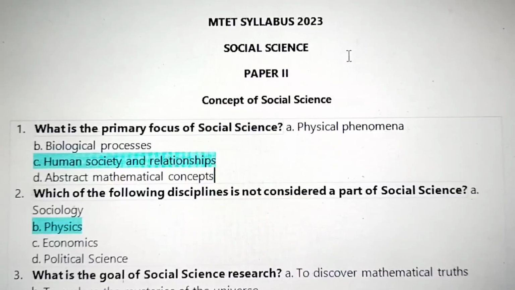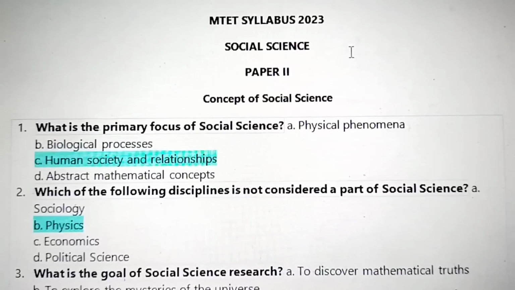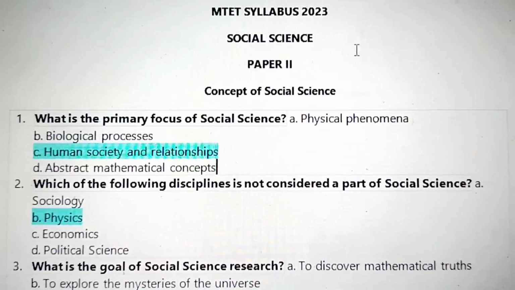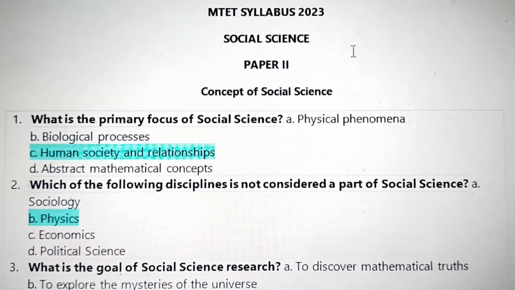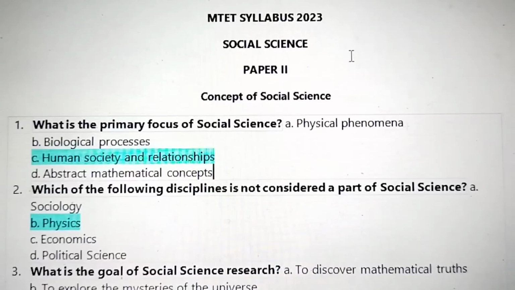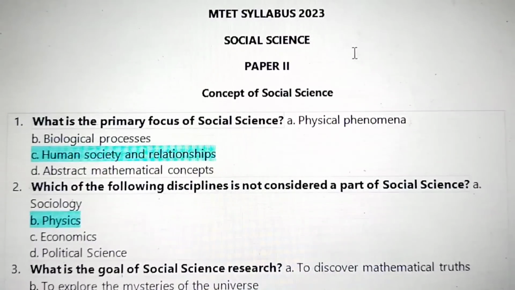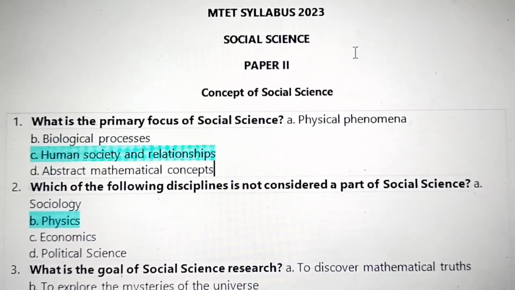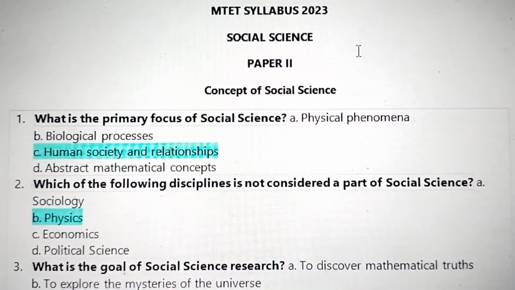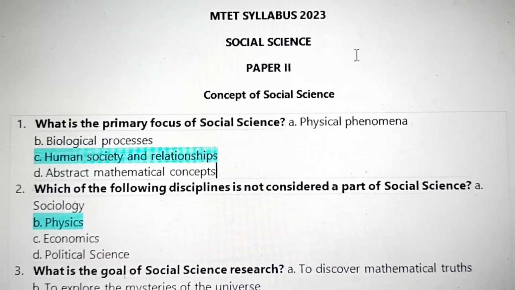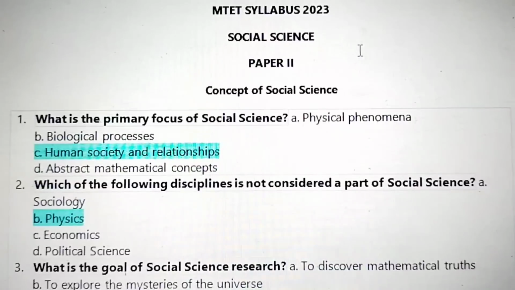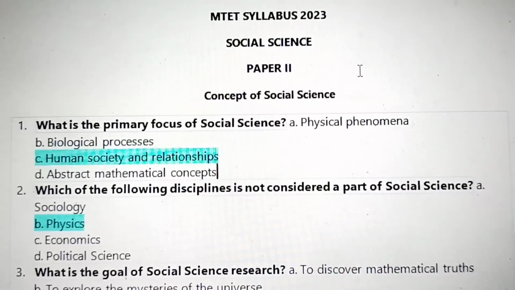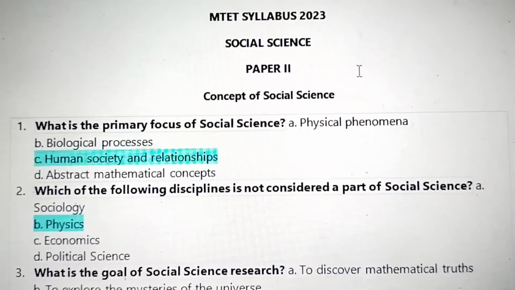Kublai, today we will look at the MTET Syllabus 2023 for the subject Social Science, Paper 2. In Paper 2 the subject is Social Science, but it also includes pedagogical issues. The subject knowledge covers history, civics, geography and economics, with a total of marks. Pedagogical knowledge also carries marks, and the subject content knowledge.